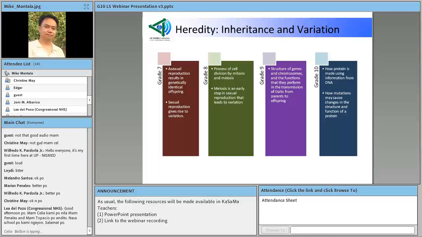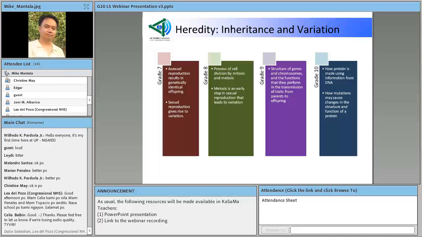What's important here is that in our differentiation of the 2 modes of reproduction, we identify asexual reproduction as yielding offspring that are genetically identical, whereas in sexual reproduction, there's variation in offspring. And from time to time, we're going to deal with variation, and how variation, for example, is important in the adaptation of many species, and how variation leads to diversity.